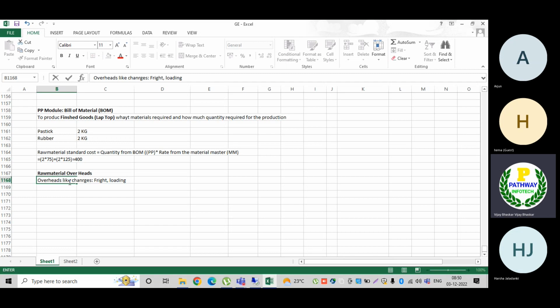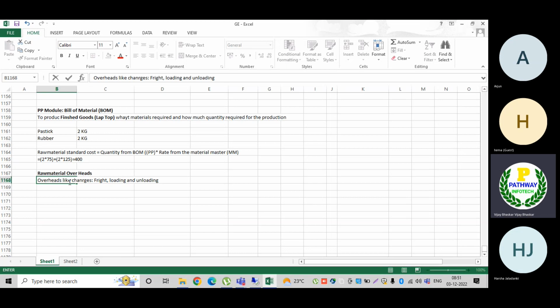Either manual loading, or cranes or some machinery. For that also we must pay some additional charges, extra charges. That is the reason we must consider them. Then loading charges and unloading charges. How is it going to impact? The loading and unloading charges will have a direct impact on our profit and loss account. It is an expense.